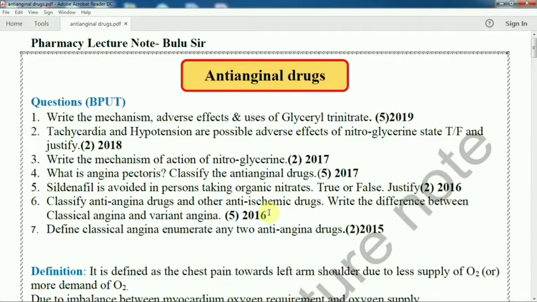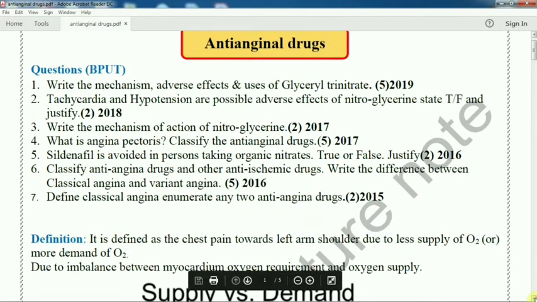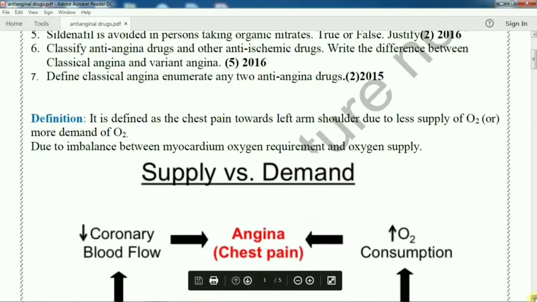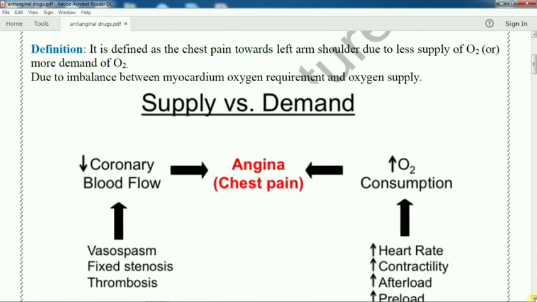Angina is defined as chest pain towards the left arm and shoulder due to less supply of oxygen. So what is the definition? It is defined as pain in the chest or thoracic cavity, mainly on the left side or left arm and shoulder.